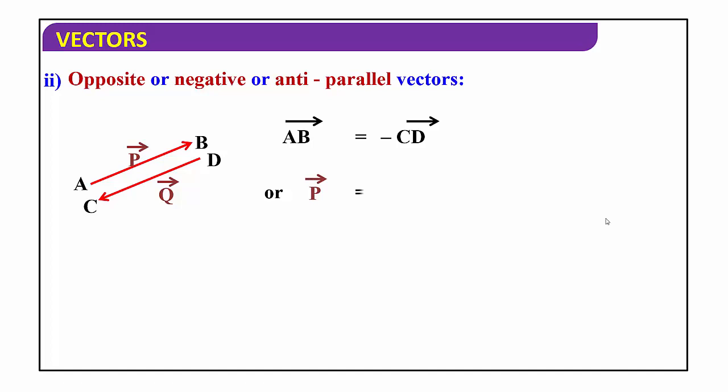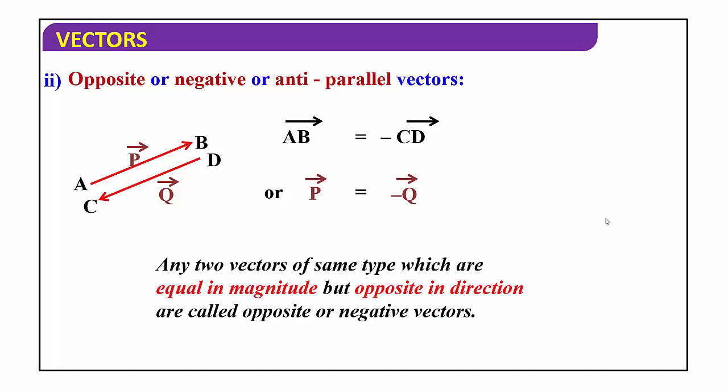Or simply we can write vector P equal to minus of vector Q. So these are opposite vectors, or we can call it as negative vectors or anti-parallel vectors. Now how to define anti-parallel vectors? Any two vectors of same type which are equal in magnitude but opposite in direction, we are going to call it as opposite vectors or negative vectors or anti-parallel vectors. Remember, these two vectors are having same magnitude but opposite in direction.